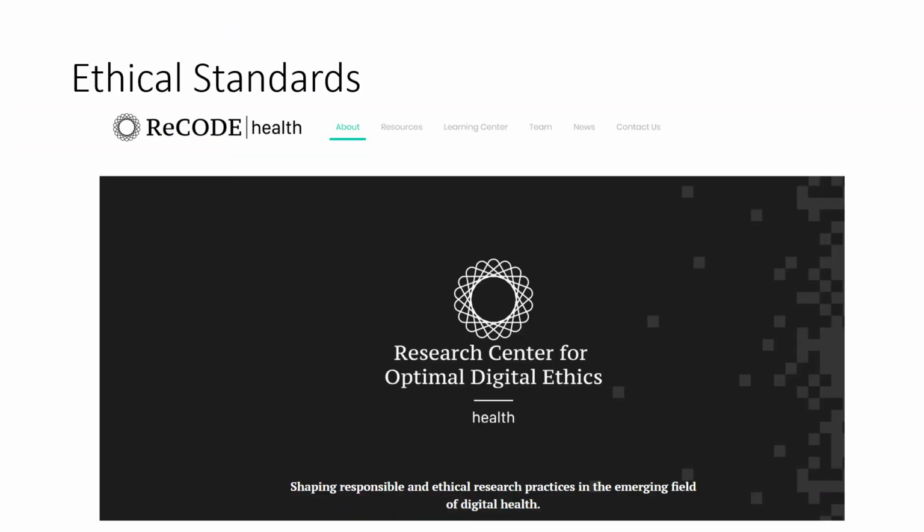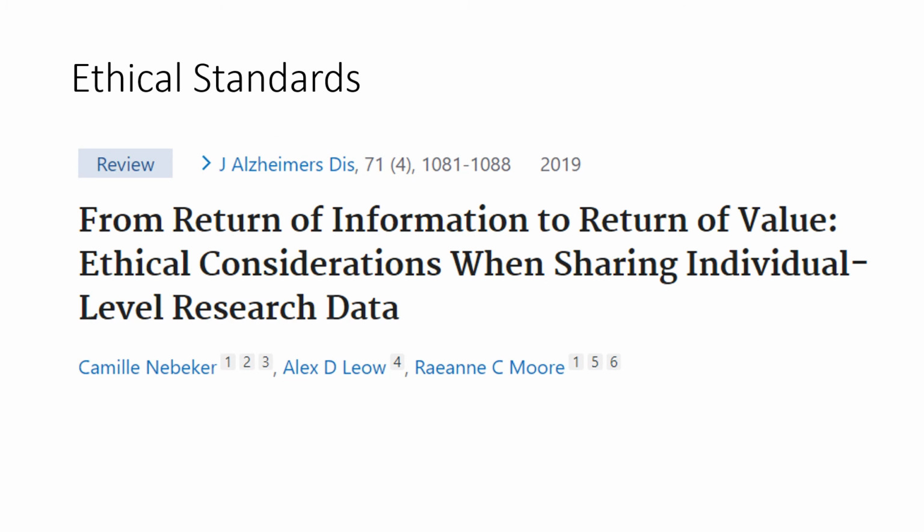Additionally, there have been efforts to address some of these ethical issues, like the Research Center for Optimal Digital Ethics, run out of UCSD and headed by Camille Nebeker. And they've published some work on some of the ways that we can address these ethical issues and actually give more control over to participants on how their data is used and how it's controlled.